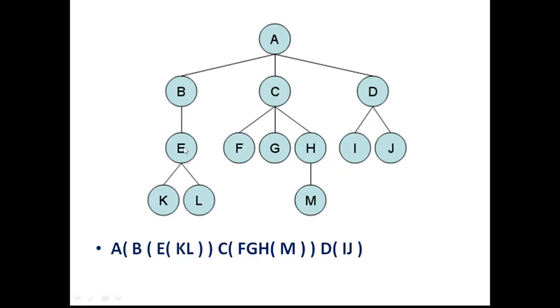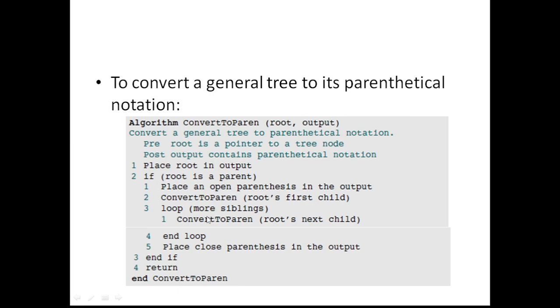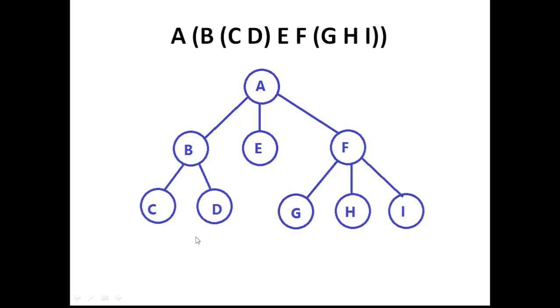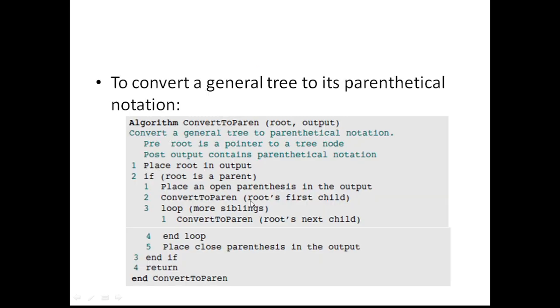Now E is a parent, and its children will be added as K and L, and when K and L are reached, it will reach the base case. So it is now not a root, it is a leaf node, and so the recursive call will be completed and it will return.